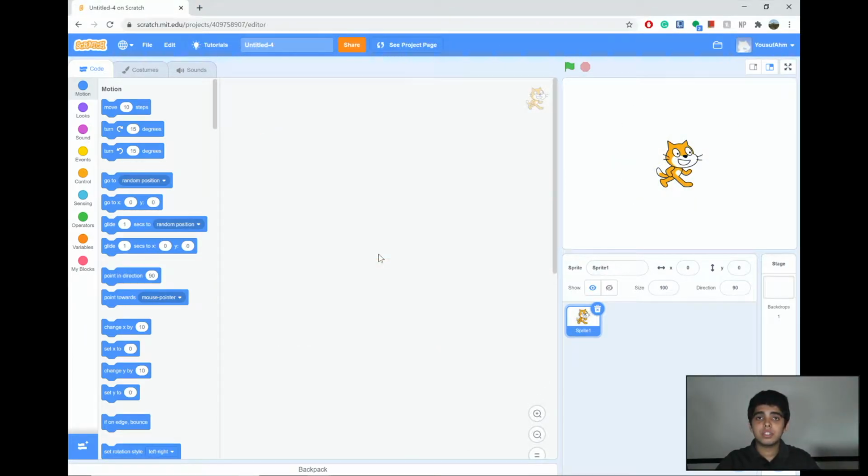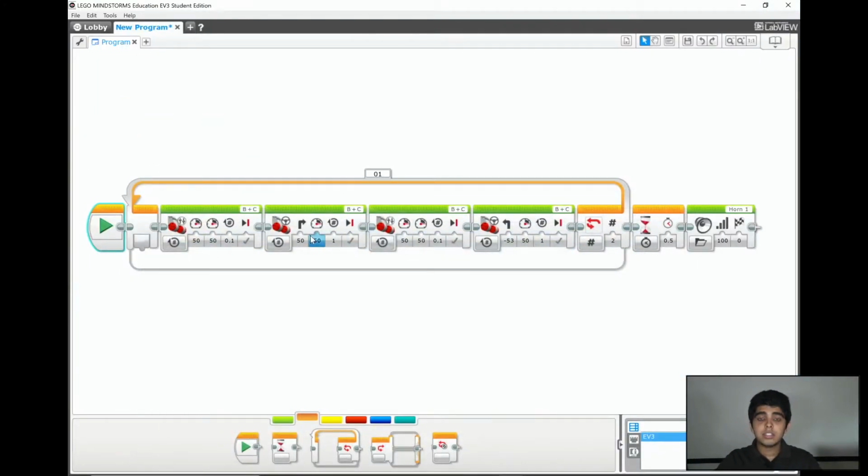Scratch is also used in one of the robotics platforms, LEGO Mindstorms EV3. Let's check it out. Here's a simple program which will maneuver the robot. Let's try it out.